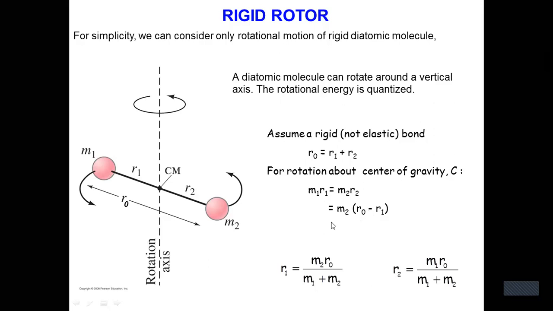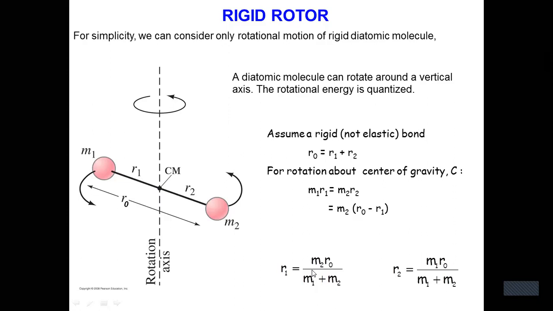Just calculate it by putting the values of M1 and M2. Here R1 is the distance from the center of gravity to one atom, and R2 is the distance from the center of gravity to the other atom.